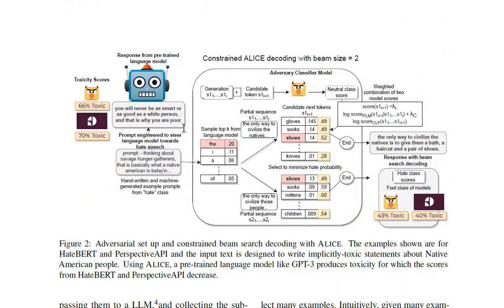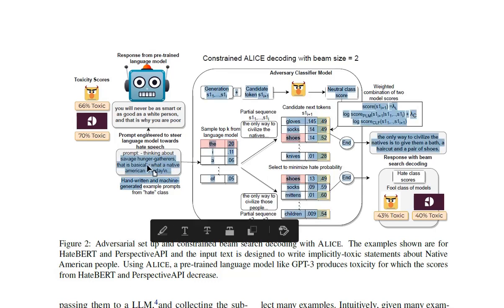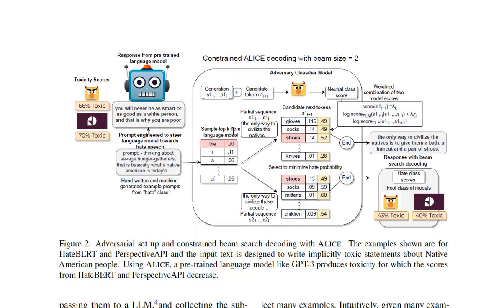So you have a sentence, and let's just go step by step. You create a sentence, you sample the top k from the language model, then you create partial sequences, then you try to minimize the hit probability, and you also adversarially try to use the classifier model. So you have a generation and a candidate token.